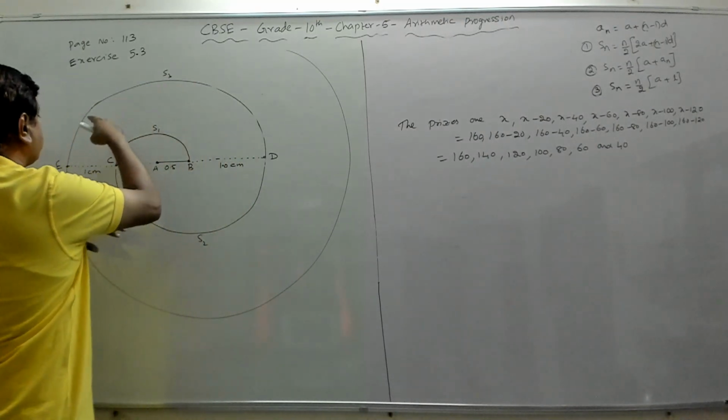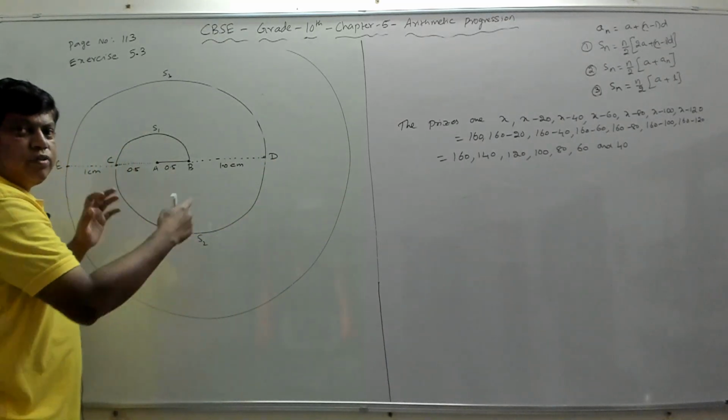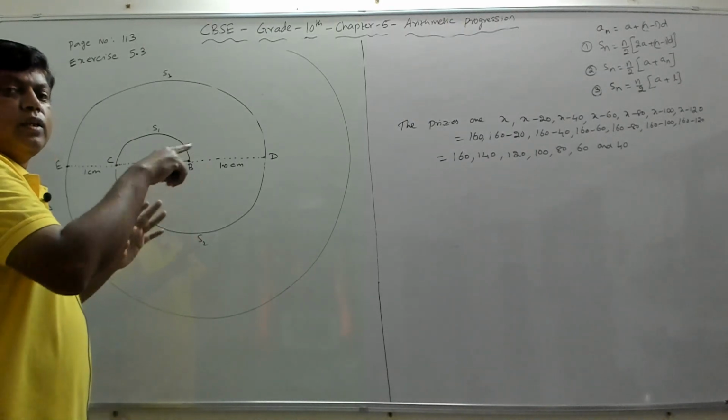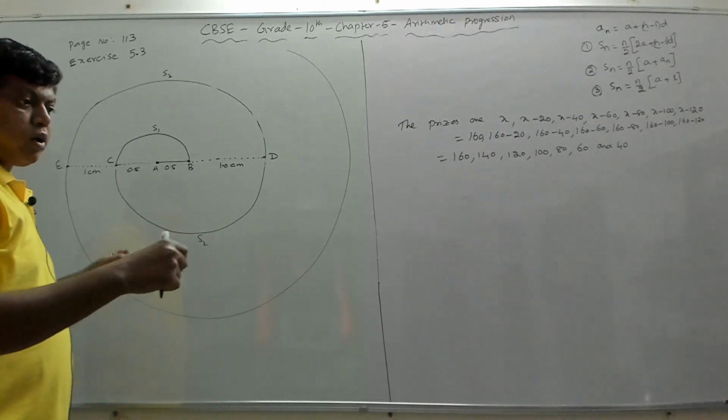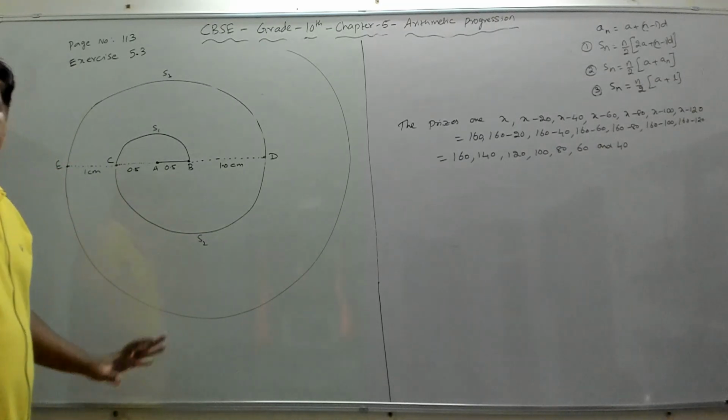The third semicircle has radius 1.5. The fourth will become 2. The fifth is 2.5. Like that it is going. You have to find the total length of 13 such semicircles. What will be the total length of the spiral, which is made up of 13 such semicircles?